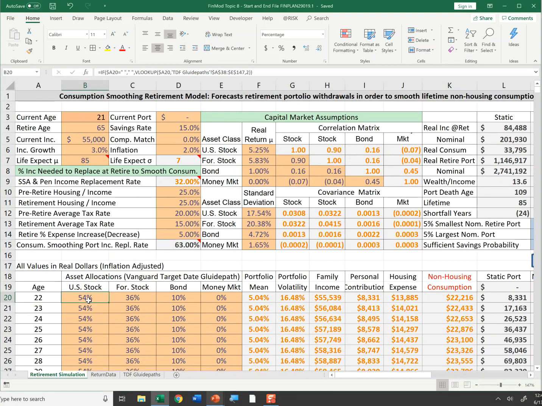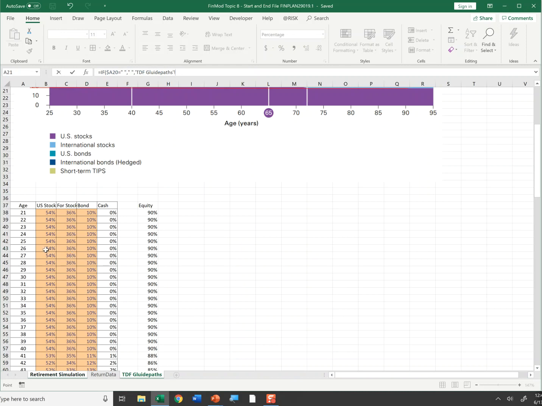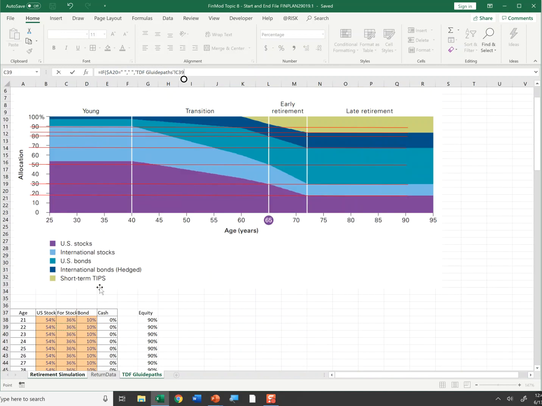So again, notice I have a vertical lookup that looks to this worksheet right here. And these are the asset allocations roughly for the Vanguard funds. And what I can show you right here is this graph shows me that the Vanguard funds are about 54% US equity while you're in your 20s and 30s.